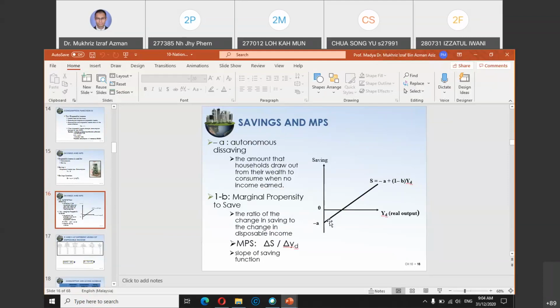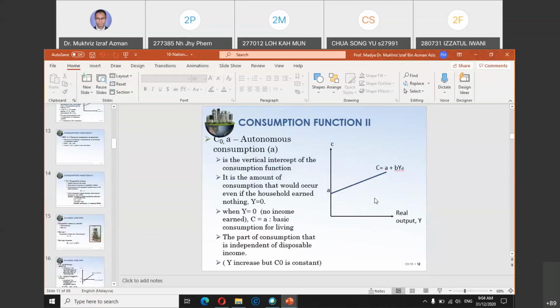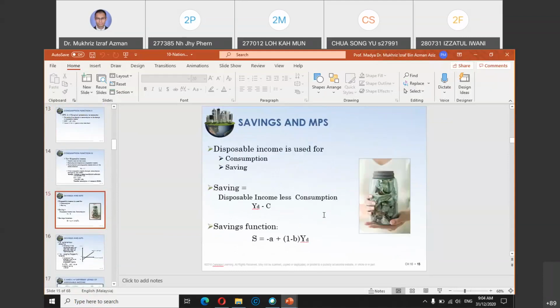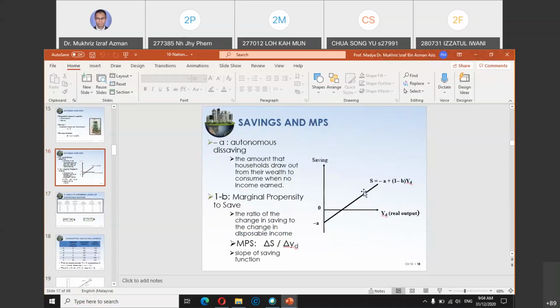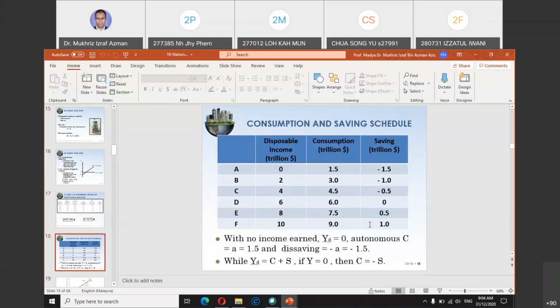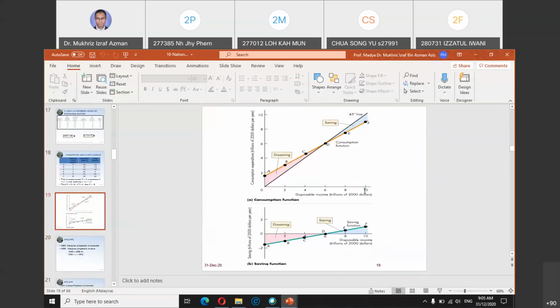So the graph looks very similar to the consumption graph. The only difference is that A is positive in the consumption function, but for the saving function, it will start from negative. The y-axis saving here is your income. Saving equals Y minus consumption, income minus consumption. Put that in your mind first. Income minus consumption, you get saving. Just a simple approach here.